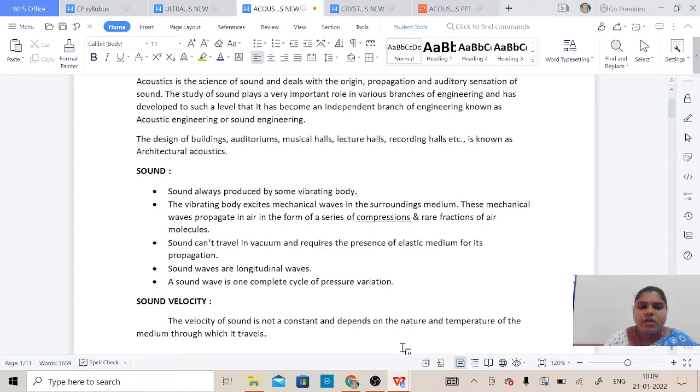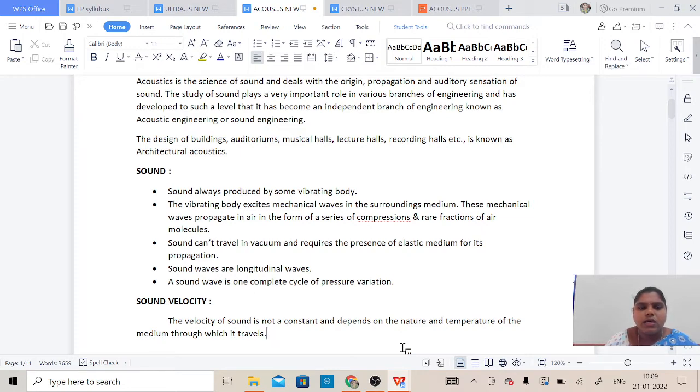Sound can't travel in vacuum and requires the presence of an elastic medium for its propagation. So it can't travel in vacuum, which is why sound always needs a medium. Sound waves are longitudinal waves; we already know about longitudinal waves and transverse waves. A sound wave is one complete cycle of pressure variation. Each sound wave represents a complete pressure variation.